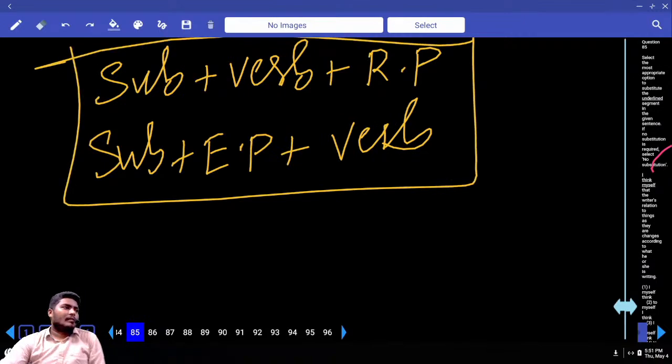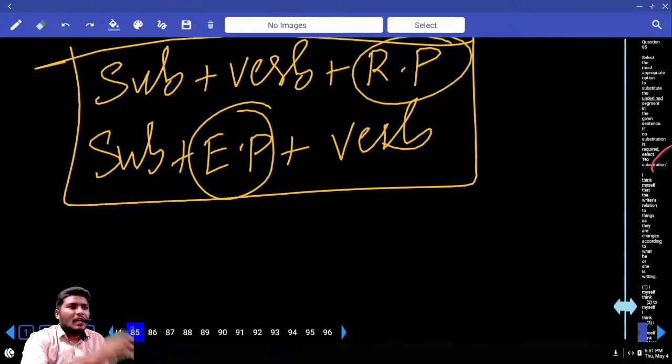Understand in this way, if you don't know which is emphatic, which is reflexive. You have to focus on these 2. Now what is the first sentence? I cooked food for myself. What does it mean? I did some action. The action is happening back to me. That means the action is reverting back to the subject. So this is called a reflexive pronoun. When the object is also the same as the subject, it is called a reflexive.